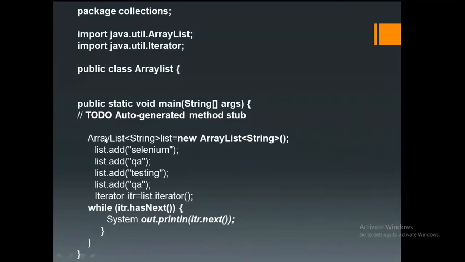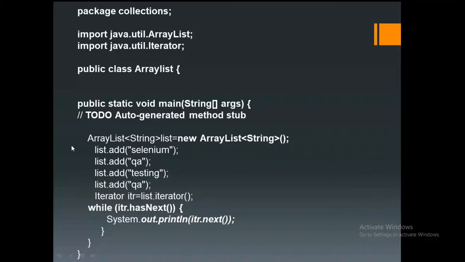Now you see, ArrayList is the class, next String is my data type, and here list is a reference object. You can give any name, but by default we have this reference list equals new ArrayList of String. So this is the syntax you have to follow, guys. This will change every time when you are using a different class. If I'm using LinkedList, the class will change. If I'm using Vector, the class will change. If I'm using Stack, the class will change. But almost the syntax looks the same.